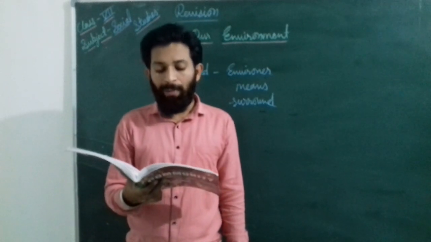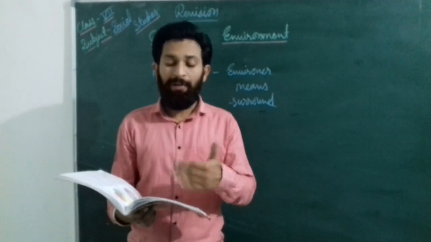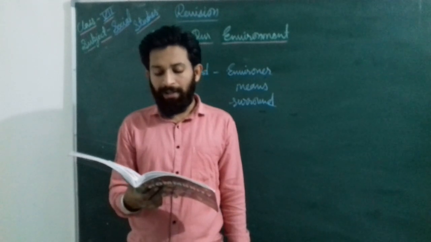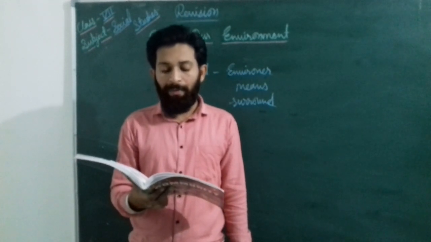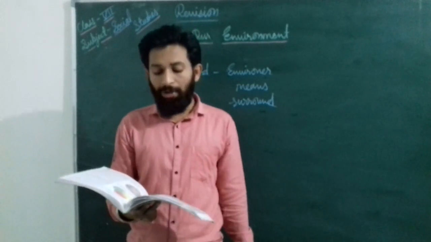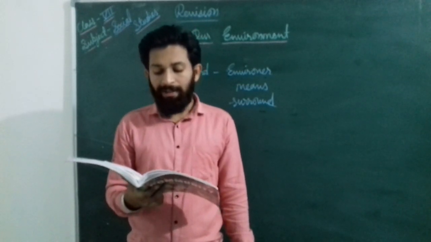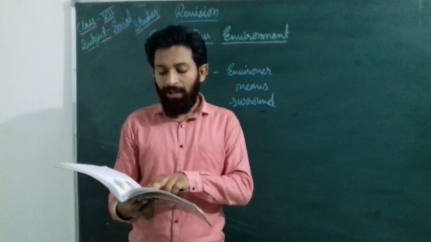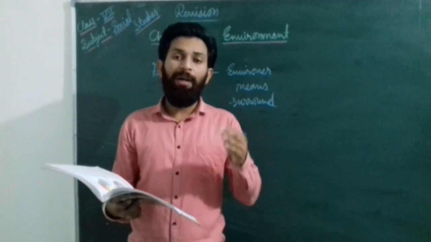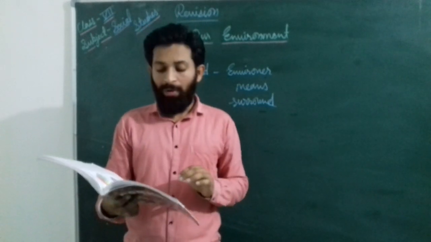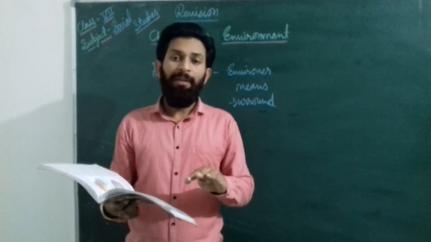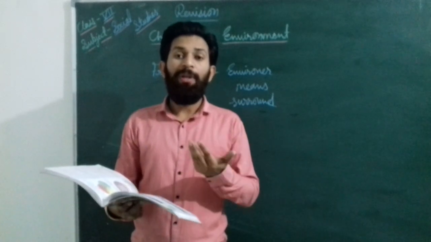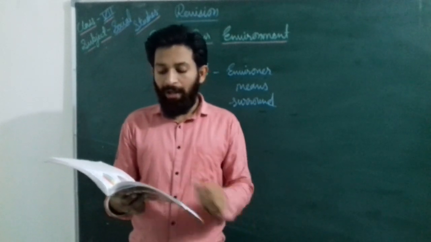Natural elements are those made by nature, such as mountains, rivers, vegetation, animals, etc. These are created by nature. This is called the natural environment. If anyone asks you about the natural environment, you have to say that natural elements such as mountains, rivers, vegetation and animals are created by nature, and it includes biotic and abiotic components. Biotic components are plants and animals, and abiotic components are rivers, mountains, soil and so on.